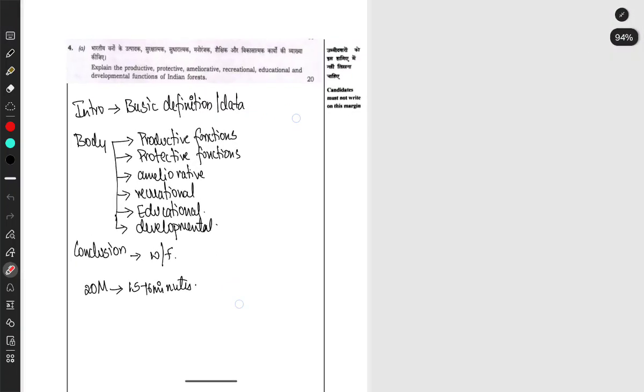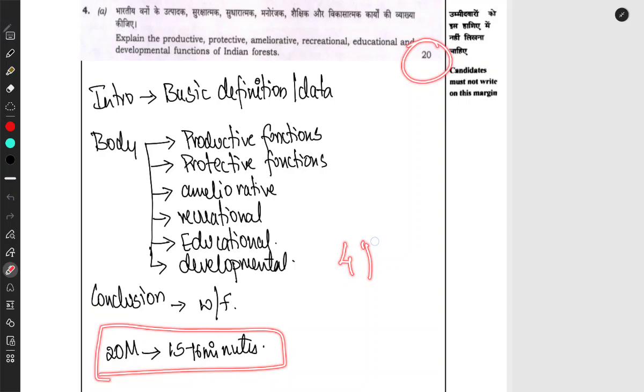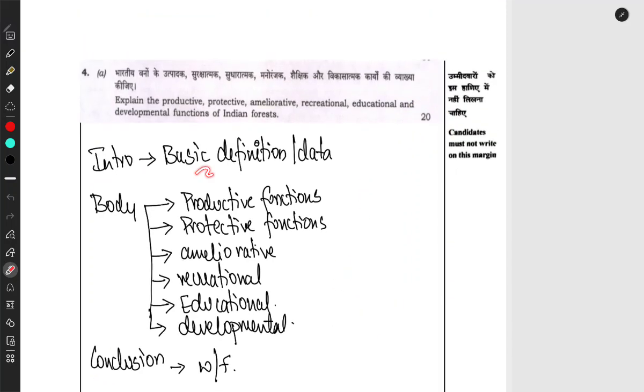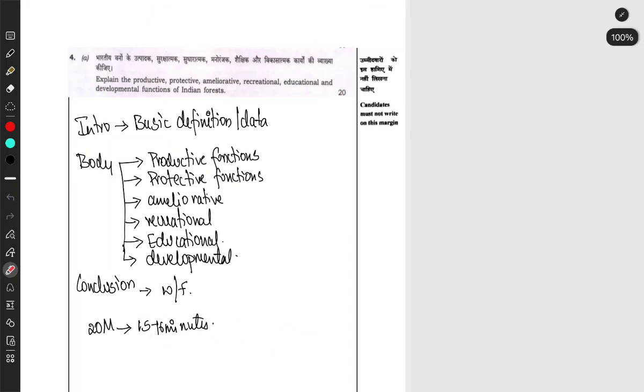Any question has three subparts, as we know: introduction, body, conclusion. Since this question is for 20 marks, we'll have 15 to 16 minutes for writing this answer, and we'll be provided 4 pages. For the introduction, we'll just give a basic definition, or any data if you have it. In the body, since 6 subparts are asked, we have to mention the same 6 parts which have been asked in the question. And in the conclusion, as I always say, we just have to give either a positive outlook or a summary of the answer. So we will discuss the answer now.